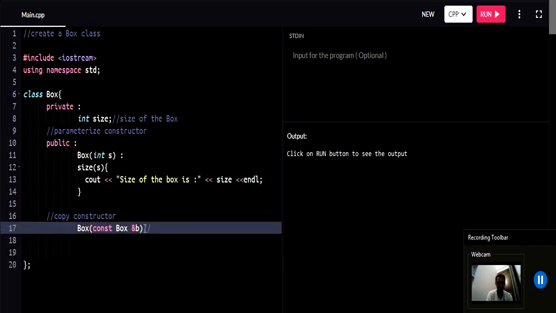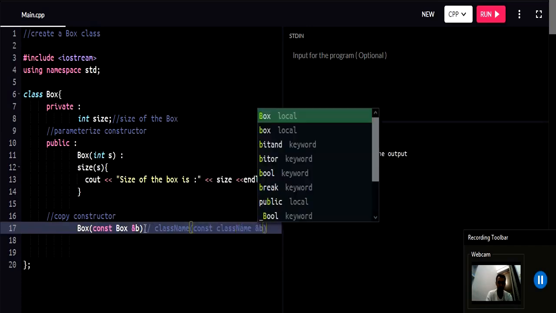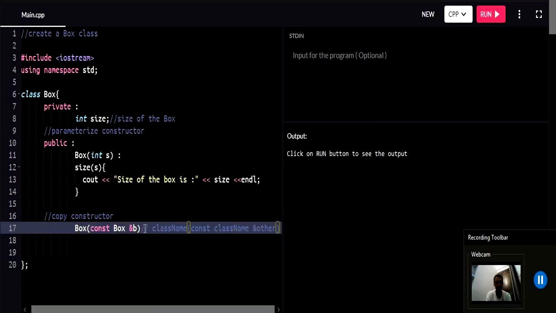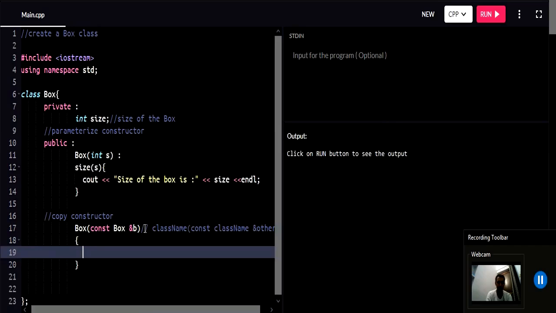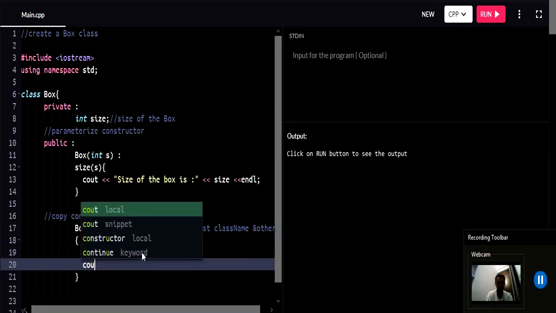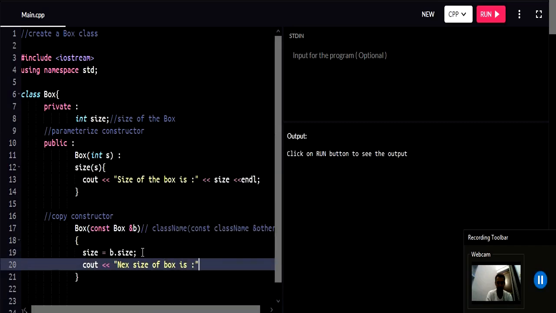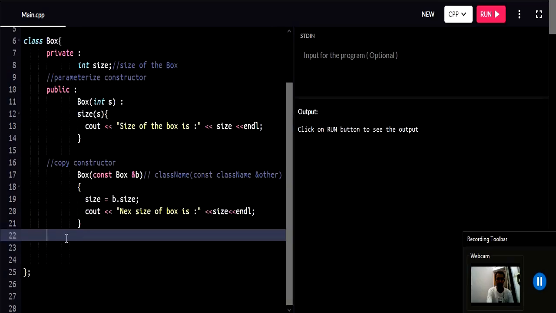Let us write here in a comment section: class name. First we write the class name, then the const keyword, then again the class name and a reference to the other object. You can write here "other" instead of b. All right, now we write our block of code. Size will be equal to b.size. Now we can give some cout statement like "new size of box is", and we pass size here. And all right, our copy constructor is ready now.